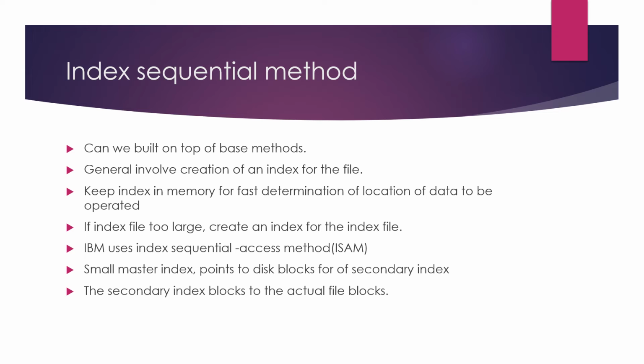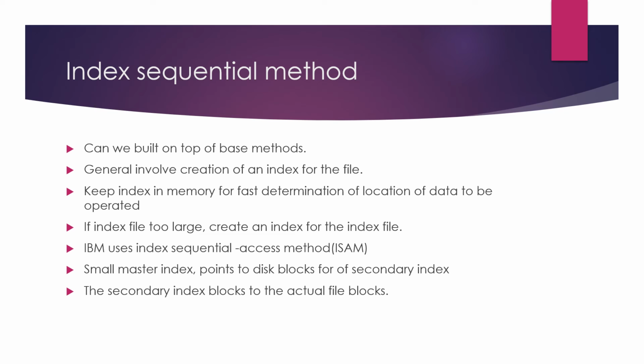Sometimes a file system contains too many files, so the index also becomes too large. In that case we can split it into two: one is the master and another is the secondary. The master might be residing in memory, and the secondary is residing in the secondary storage device, and it points to the actual file blocks. In real time implementation, IBM makes use of the index sequential access method. VMS is an index relative access method.